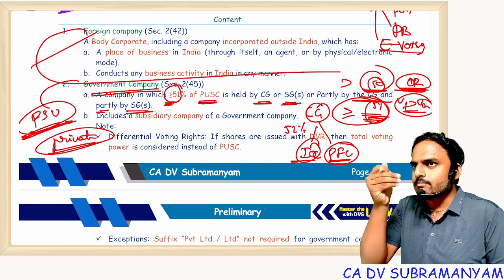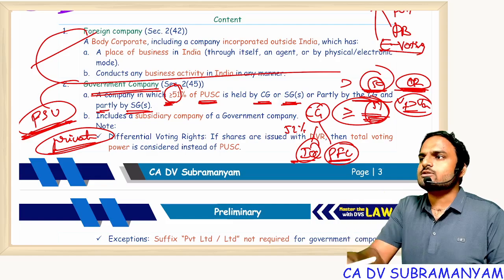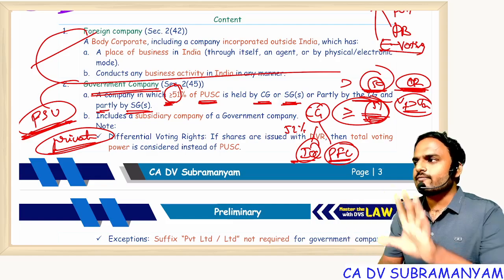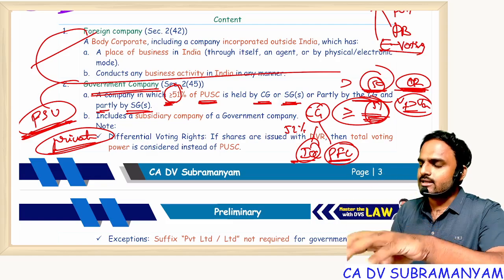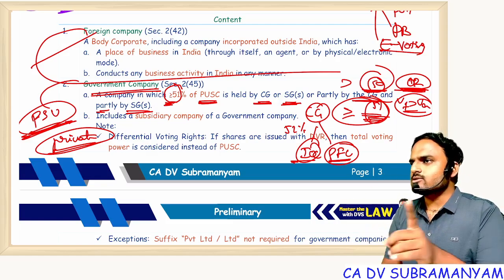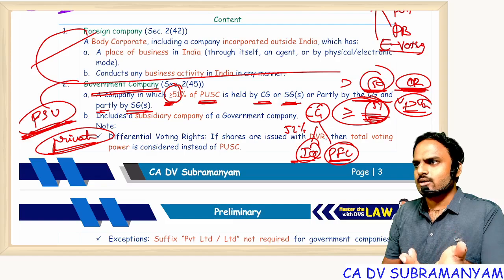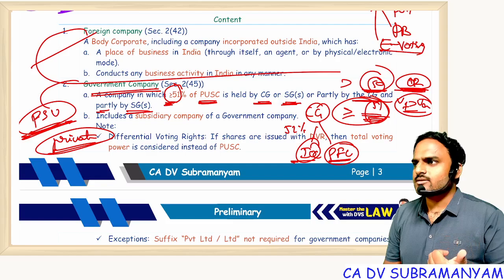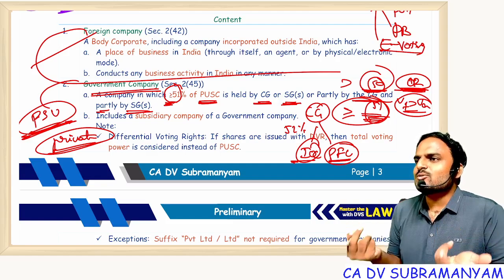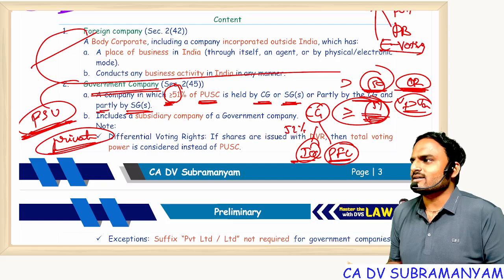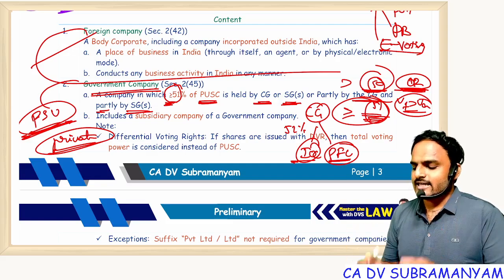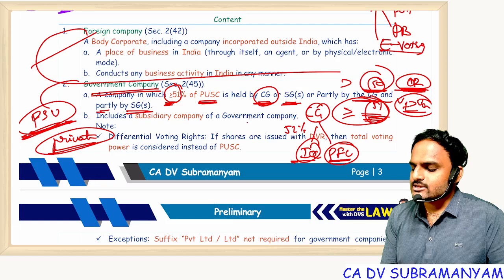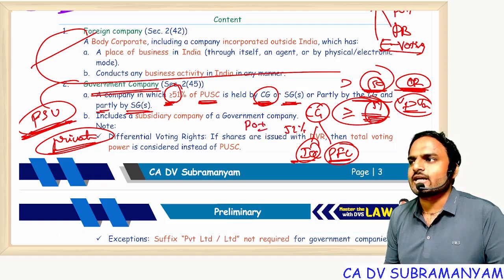A body corporate should have a separate legal entity character and perpetual succession character. But government, every 5 years, death, rebirth. So government is not a body corporate. Government is not a natural person. Then shares are held by whom? You, me, ANM sir, Harsha sir? Then tell me who is holding shares in a government company? In the name of, exactly. If you take central government, shares are held in the name of the President of India.